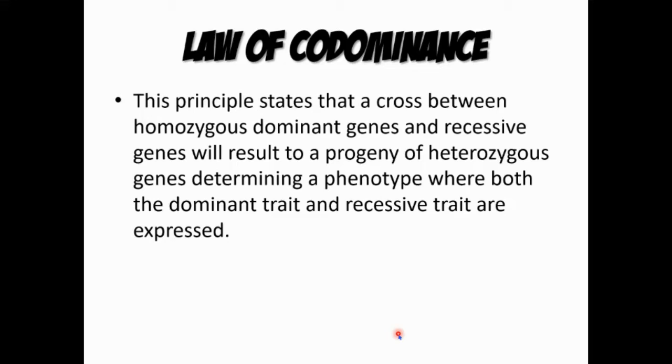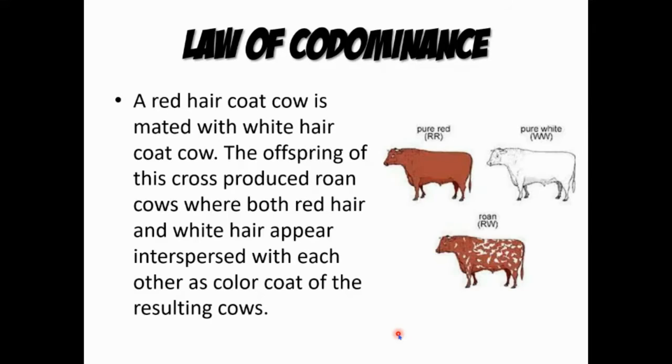So law of codominance. So this principle states that the cross between homozygous dominant genes and recessive genes will result to a progeny of heterozygous genes determining a phenotype where both the dominant trait and recessive trait are expressed. So just like for this, a red hair coat cow is mated with white hair coat cow. So the offspring of this cross produced roan cow, no, where both red hair and white hair appear interspersed with each other as color coat of the resulting cows, no?